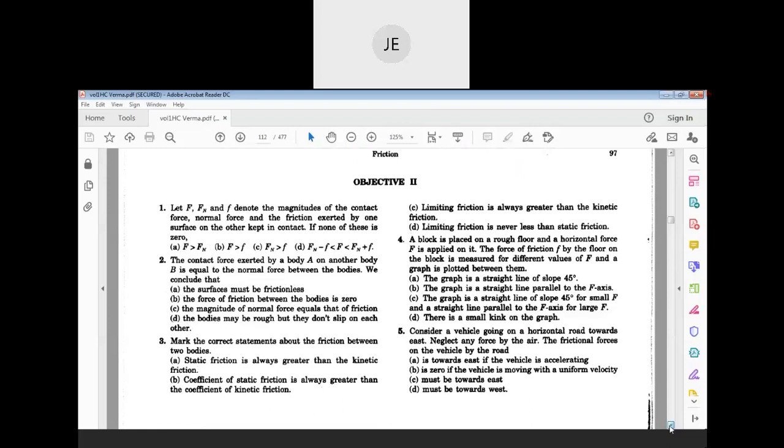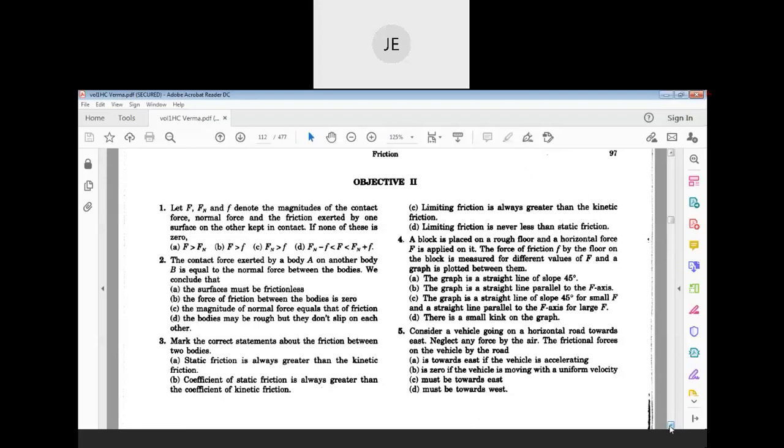Second question. The contact force exerted by a body A on another body B is equal to the normal force between the bodies. The contact force is the same as the normal force.